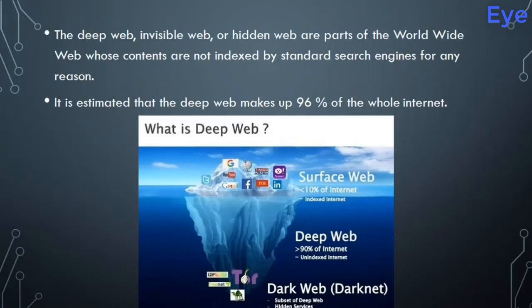So let's get started. The deep web, also known as the invisible web or the hidden web, consists of parts of the World Wide Web whose contents are not indexed by standard search engines or cannot be indexed by web crawlers. That means you can't really find this information using standard search engines, and it is estimated that the deep web makes up 96% of the entire internet. That's really a lot when you consider how big the surface web really is.